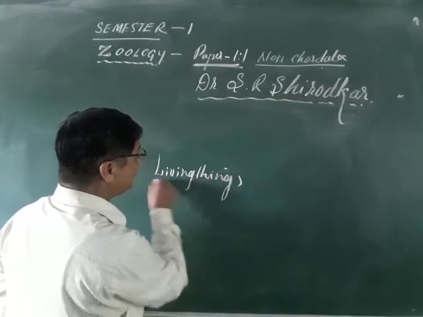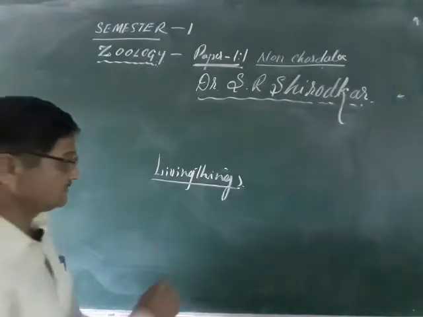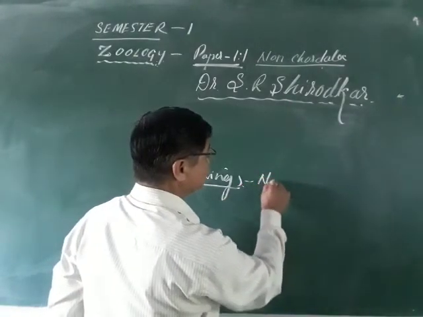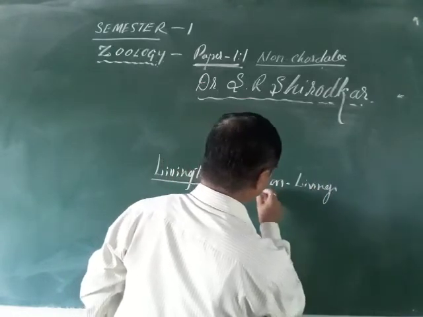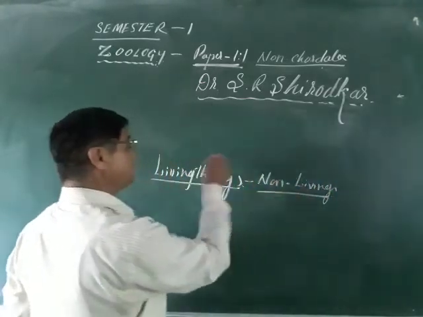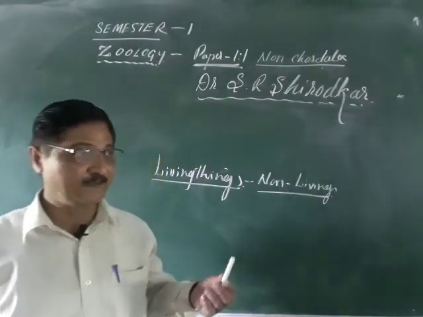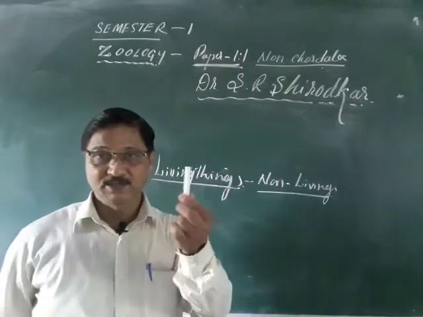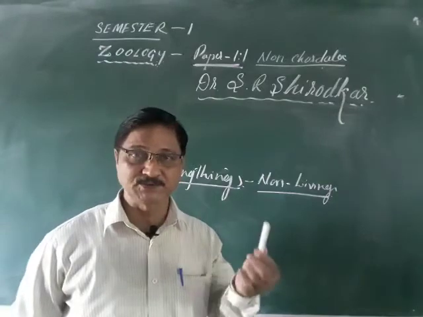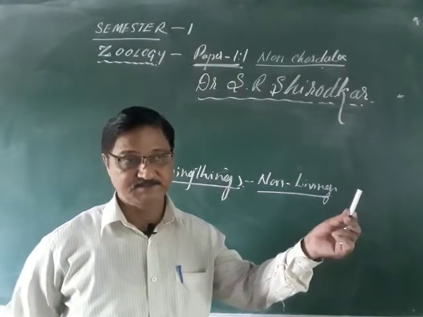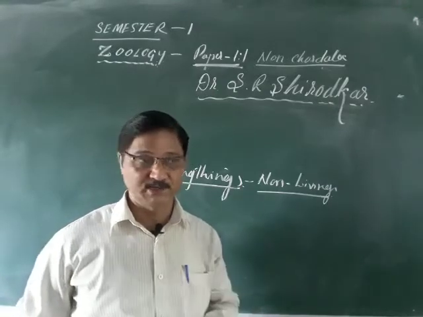So how do you make out the living things or non-living things? There are two terms, one is non-living things and the other is living things. Suppose we are asked, this is the chalk, is it living or non-living? Immediately you are able to say that this is non-living. How do you say? What is the reason, what is the cause for saying this is non-living?